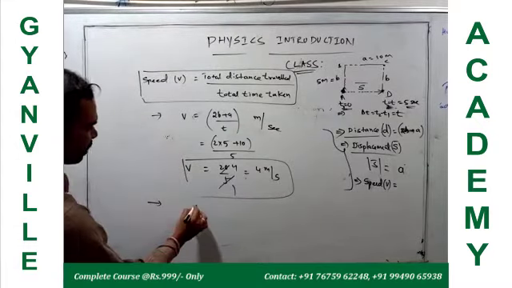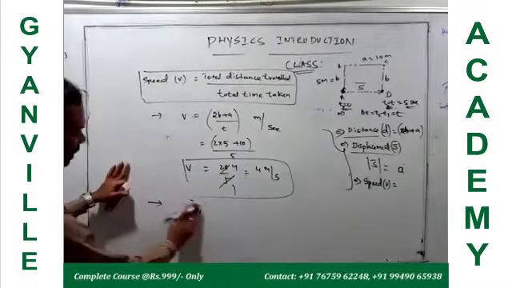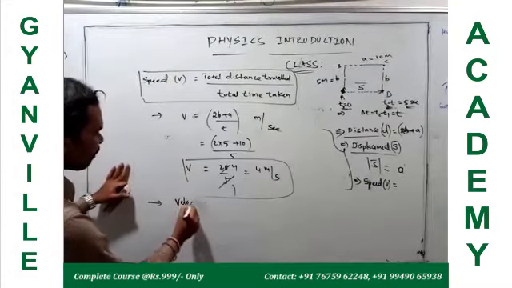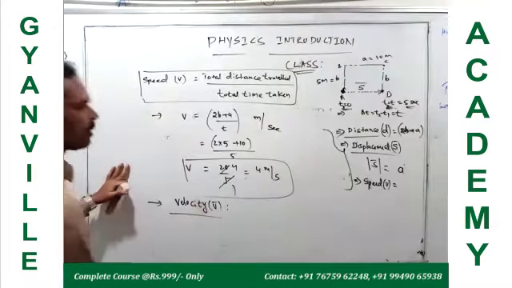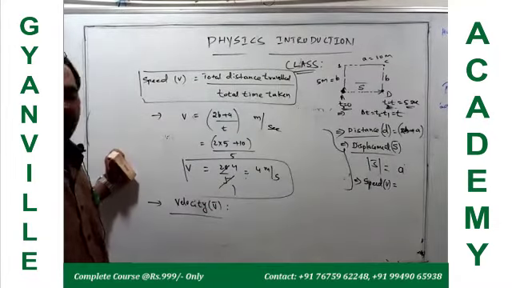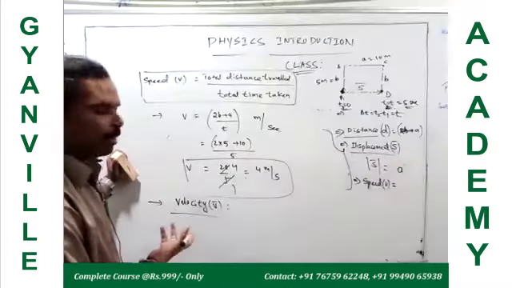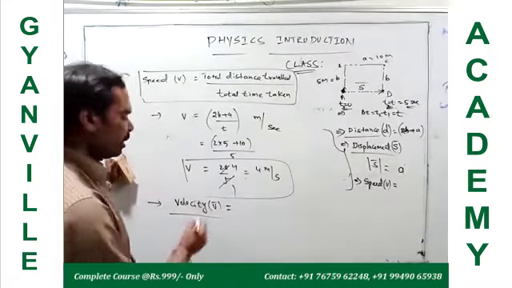What is the velocity? So the next point is the velocity of a moving particle or moving body. Right? How to calculate velocity? Velocity is equal to total displacement traveled by total time taken. So the velocity of a moving body is defined as